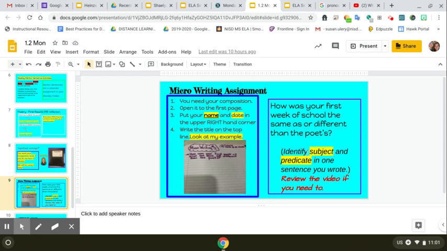So after you've read the poem, tell me, was your first week of school like the poet's, or was it different? Okay? Now, a little bit deeper. I need you to underline the subject in one of the sentences and the predicate. What is the action? You need to make sure you identify and label it subject and label it predicate, okay?